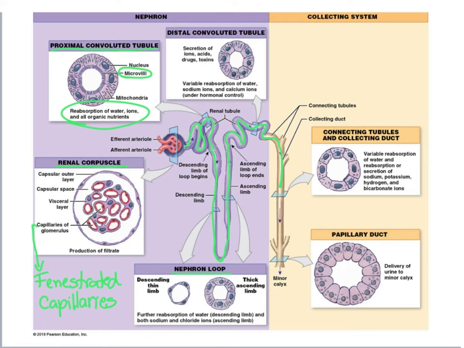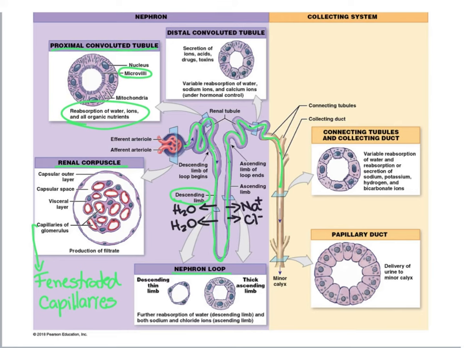So if any nutrients are leaked out by the filtration system, these nutrients are reabsorbed right away at the proximal convoluted tubule. Now, in the Nephron Loop, we get both reabsorption and secretion. And interestingly, in the descending limb of the Nephron Loop, we get reabsorption of water. And then in the ascending limb, we have the reabsorption of sodium and chloride ions.